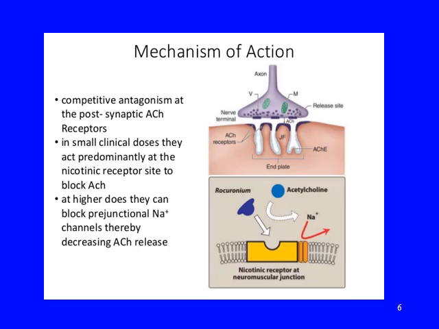So when we increase the dose of the competitive antagonist drugs, they are blocking sodium channels and will not even allow acetylcholine to be released from its release site. When there is no release of acetylcholine, there will be no binding of acetylcholine, and when there is no acetylcholine binding, there will be no action potential, no depolarization, and no contraction. So the muscle will again get relaxed.